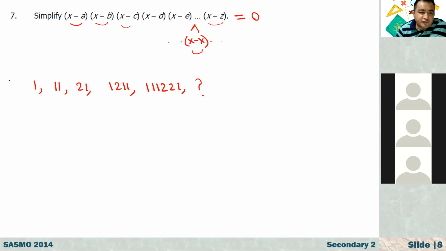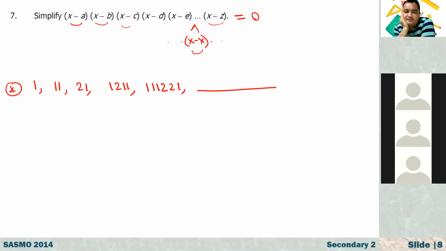How about this question? What do you think? What is the next term here? I saw this question and I knew the answer, but now I don't know. Really? Let's see. Hussein, what do you think?